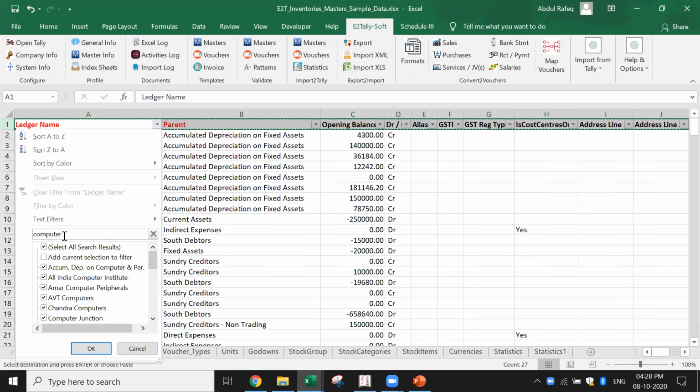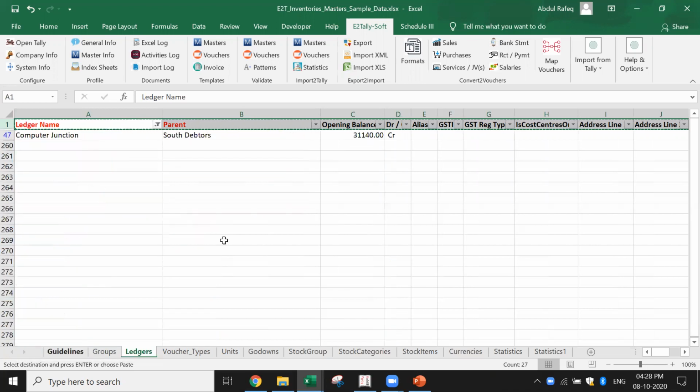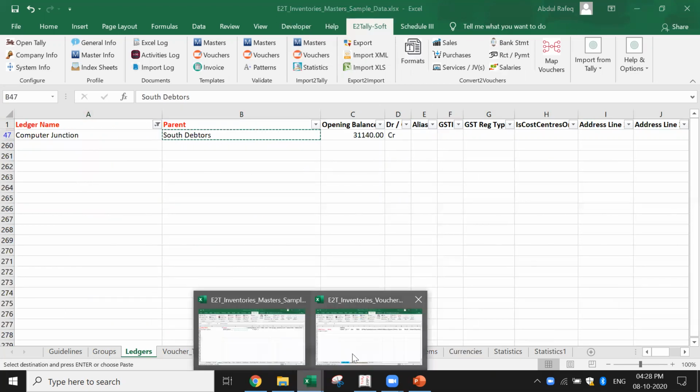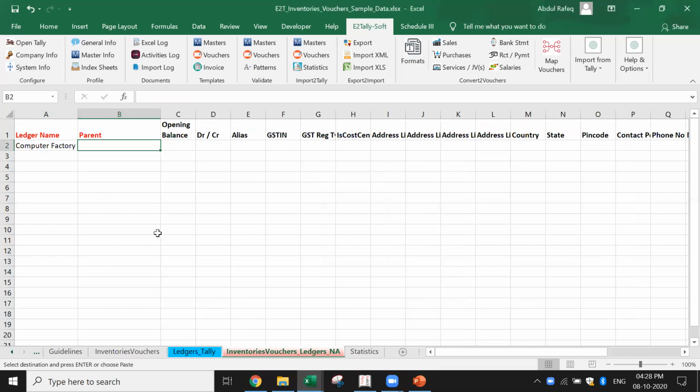Let me see the name. It was called computer junction. Where was computer junction coming? It must be coming under sundry debtors. Yes, it is coming under sundry debtors. So I'm just going to copy this. Now I'm going to import these masters. So the parent is going to be sundry debtors.